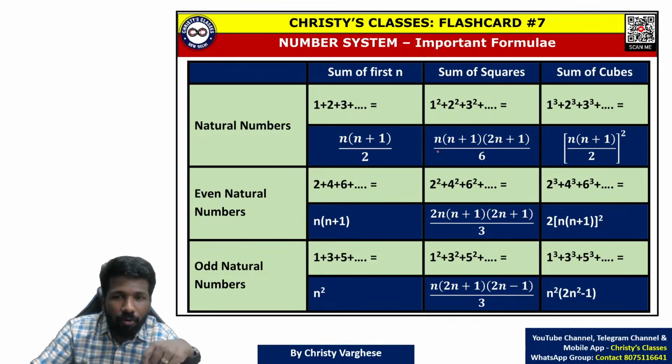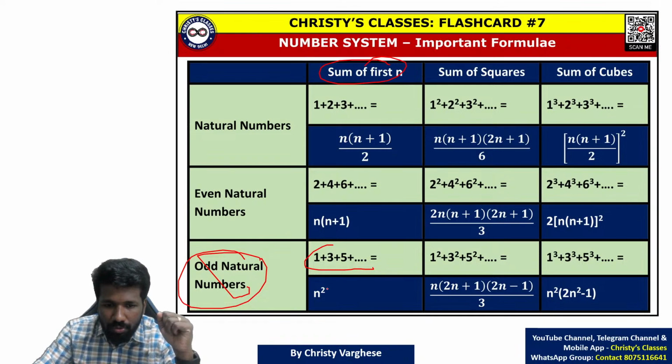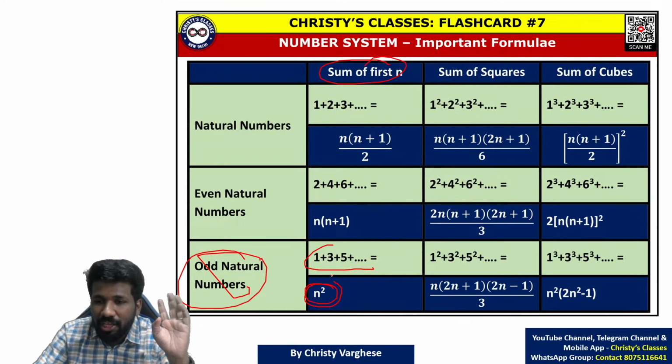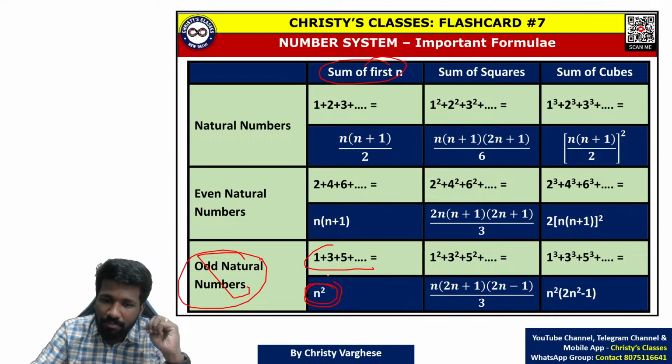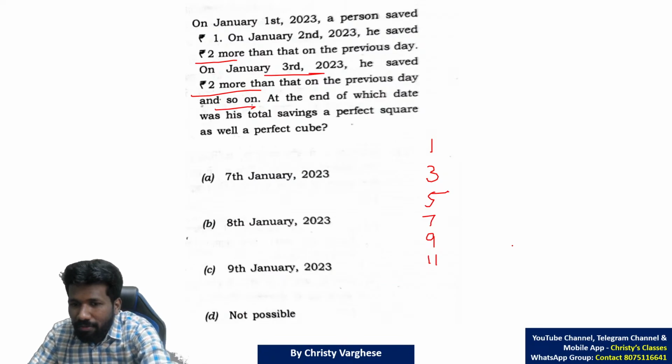Instead, we have discussed a formula already in class. Sum of odd natural numbers. Sum of the first n odd natural numbers, 1, 3, 5, 7, 9 up to any number of consecutive odd natural numbers, the sum of the first n odd natural numbers will be n square. If you know this formula, this question can be done super fast. If you don't know this formula, you have to go for the arithmetic progression sum of n terms formula, n by 2 into a plus l, or n by 2 into 2a plus n minus 1 d. But that will be time consuming. Instead, use this. And if you know that, what does that mean?